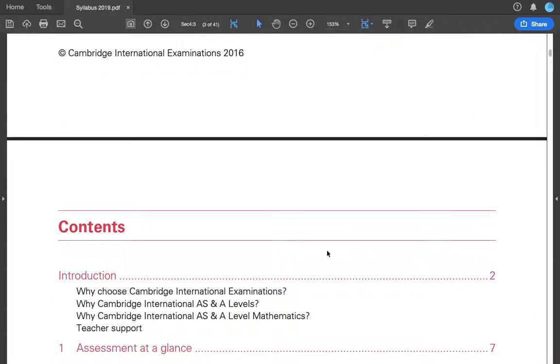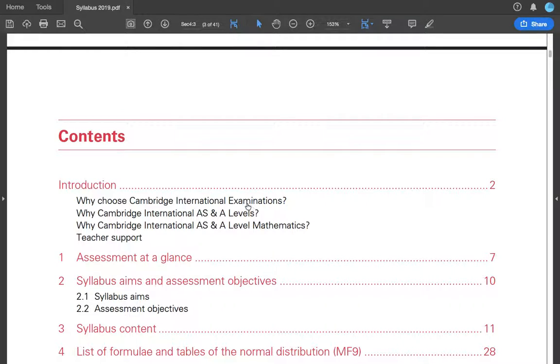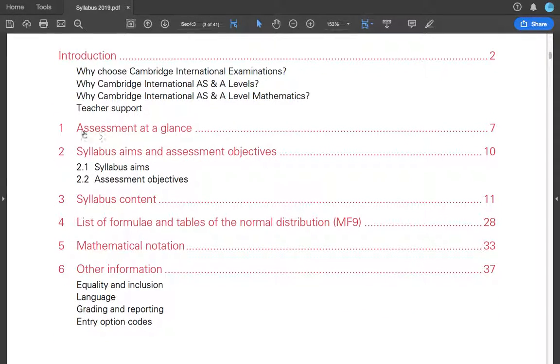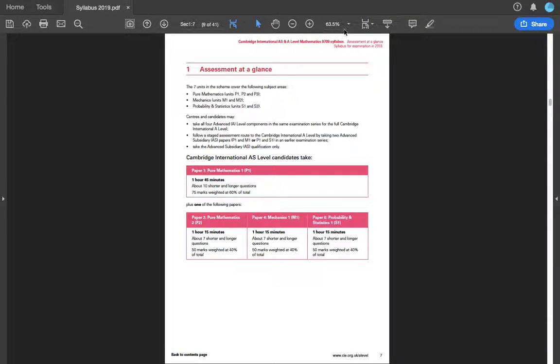All the copyrights, the contents. Okay, these are always all the same. You must know all of this introduction, and then we're gonna start off from here. This is all just unnecessary stuff. This is about teachers, and this is all about recognition and what you already know. So like you must know about this before you even take A level, right? That is the reason why you took A levels, right? So let's go to assessment at a glance.